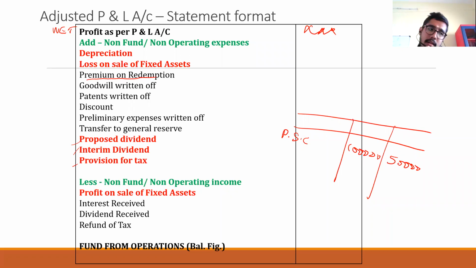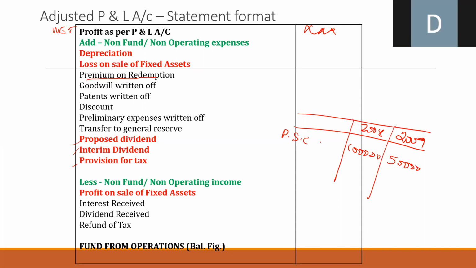Do you remember the format of fund flow statement? Sources and application of fund. Source means the money has entered our business. So in this question, preference share capital in 2008 is 1 lakh, and in 2009 it is 50,000. Is it source or application? Application. Why? Because it is a reduction in money.